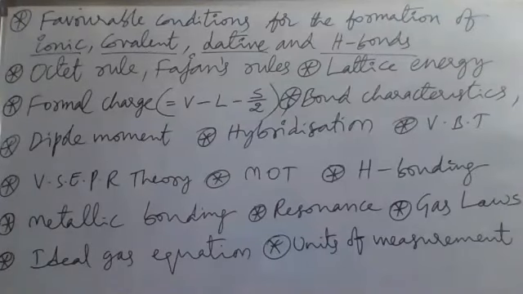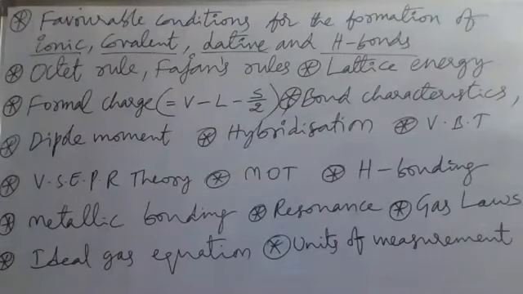One combining atom should be a metal and the other a non-metal. The metal atom loses electrons to become a cation, a positive ion, and the non-metal atom becomes an anion. Between cation and anion there will be an attractive force, forming the ionic bond.